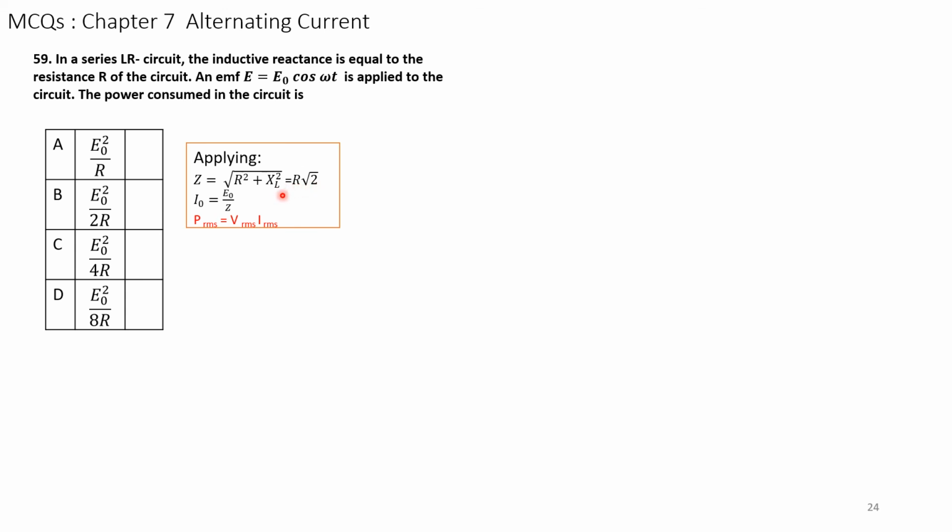That is R root 2. So we have to find out I naught. I naught is given by E naught divided by Z. So by multiplying Vrms into Irms, we will get the correct answer. The correct answer is C, that is E naught square by 4R.